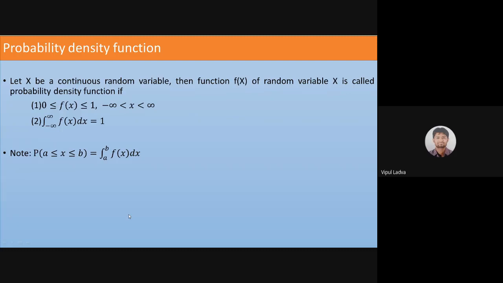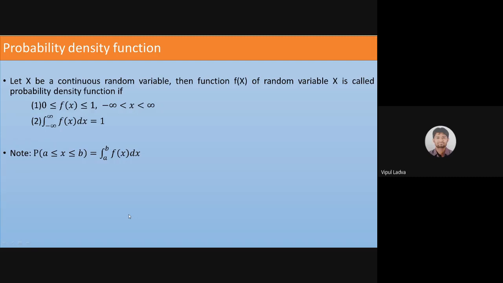A probability function is known as probability mass function if the random variable is discrete, and if the random variable is continuous, that probability function will have the label probability density function.